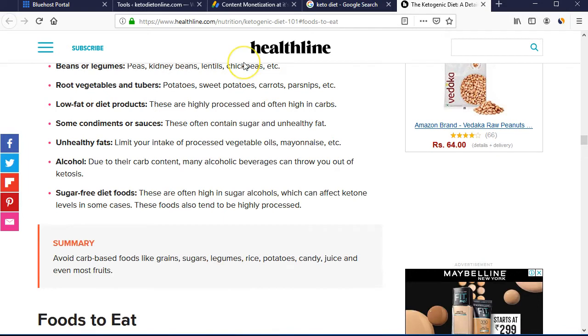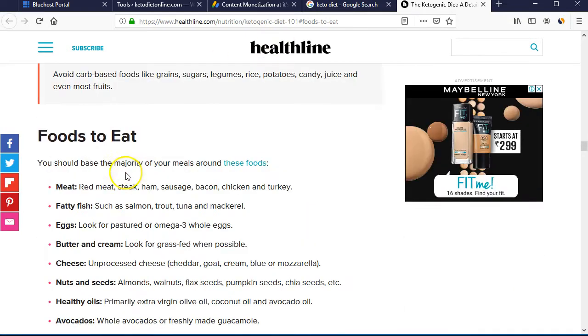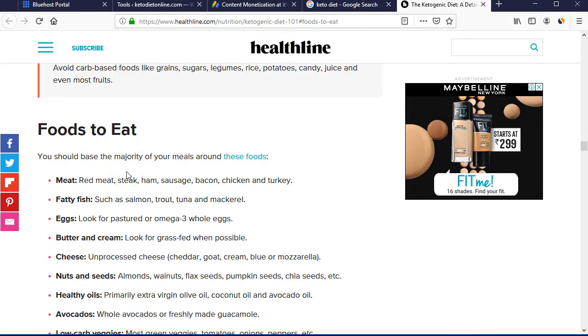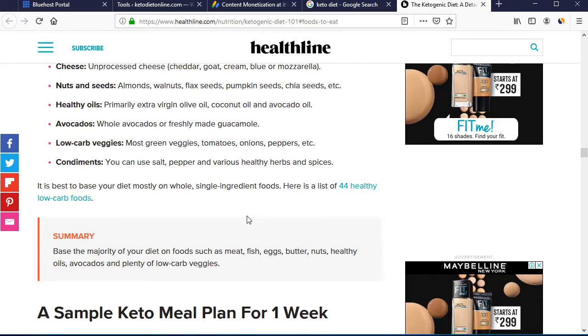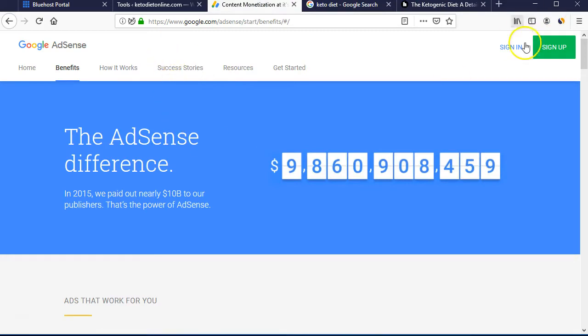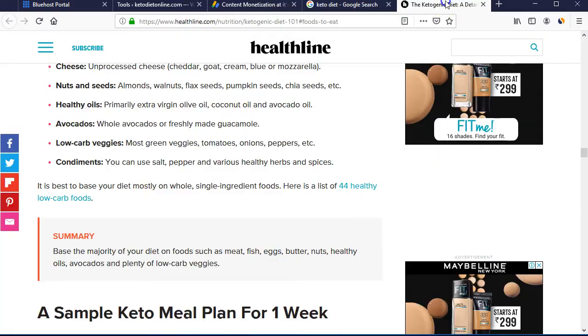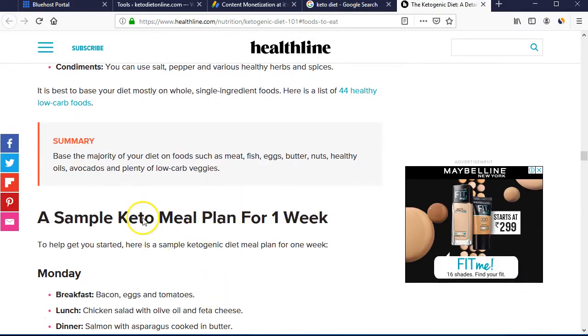So all you have to do is write 4 to 5 articles and start getting some free traffic on your website. As we saw through the free traffic method, you can get at least 1,000 to 2,000 visitors within the first 20 days. Once you get that, all you have to do is go to Google AdSense, sign up and link your website. It's very simple. They will guide you through some steps and you will be able to show advertisements on your website and on your article pages.